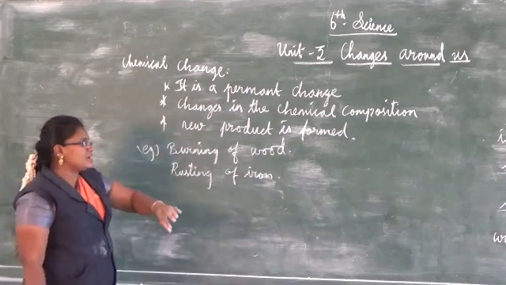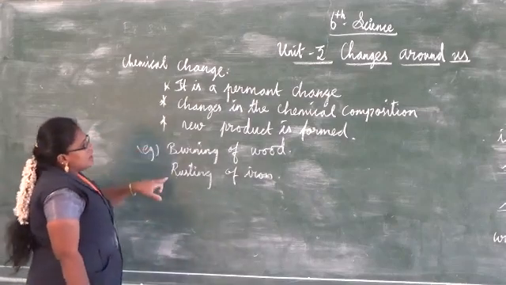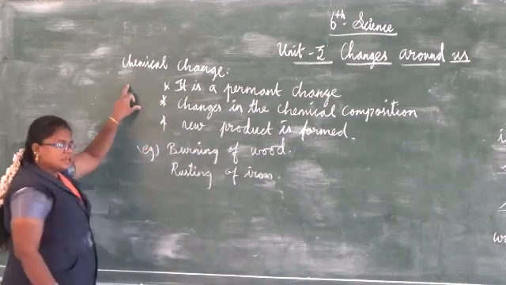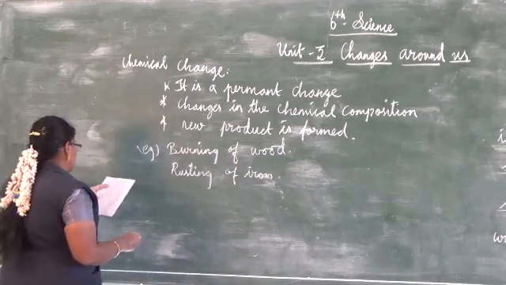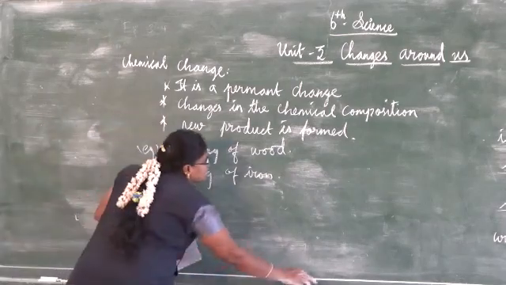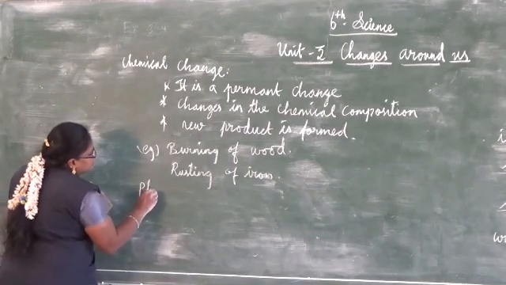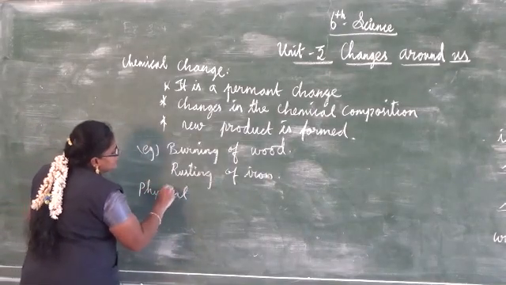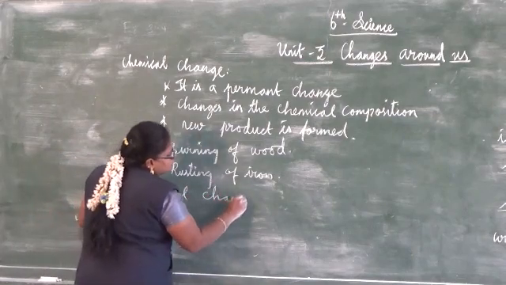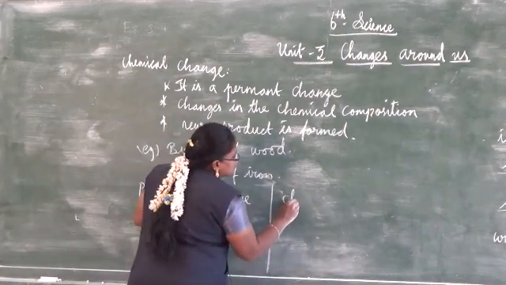So, you go through the examples very well. Burning of wood and rusting of iron are examples for a chemical change. Understand? Next, physical change and chemical change difference.